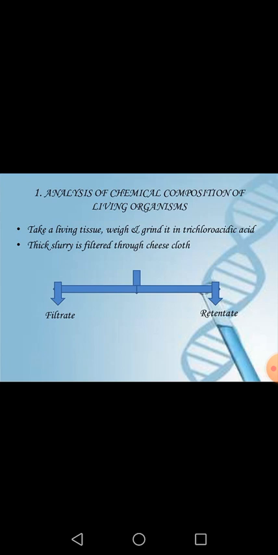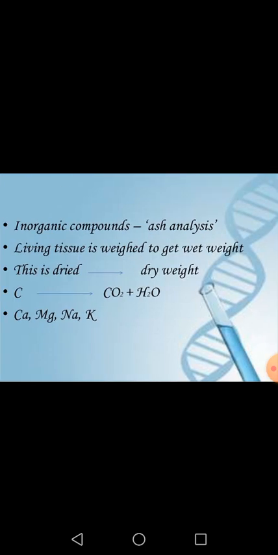So what we have to do: initially we take a fresh living tissue, then we weigh it. We take its wet weight, sorry, not dry weight. Then we grind it in the trichloroacetic acid and make a slurry. Then we filter this slurry with the help of cheesecloth, and we get two portions: one is the filtered portion and one is the non-filtered portion.